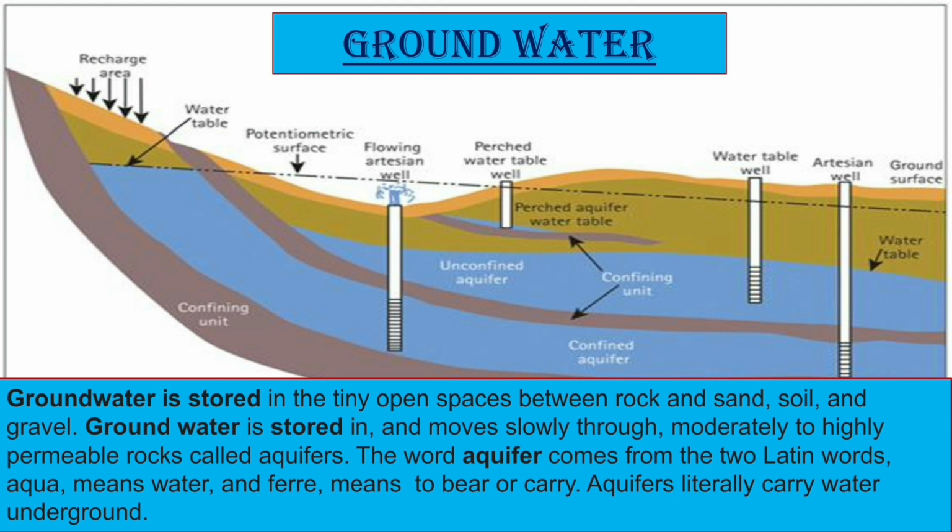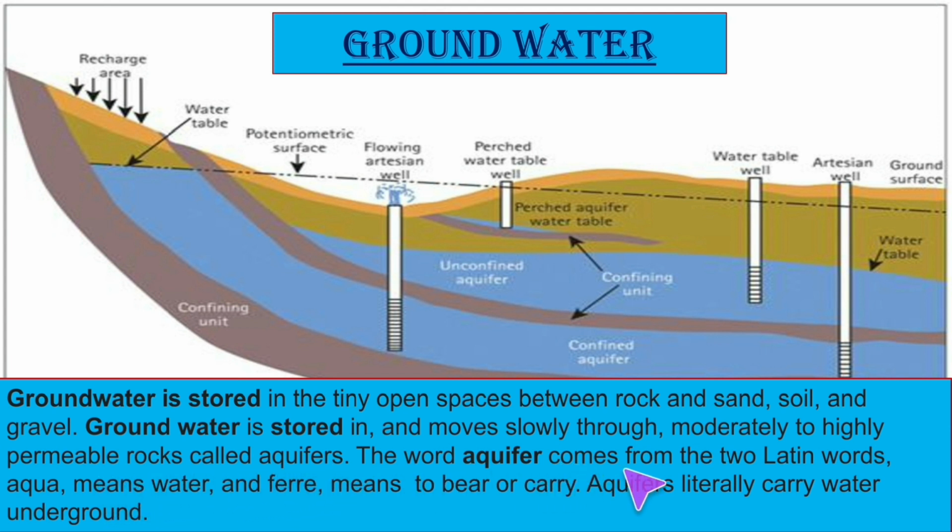Now let us see where and how the groundwater is stored. Here in this picture you can see that the groundwater is stored in the tiny open spaces between rock and sand, soil and gravel. Groundwater is stored in and moves slowly through moderately to highly permeable rocks called aquifers.